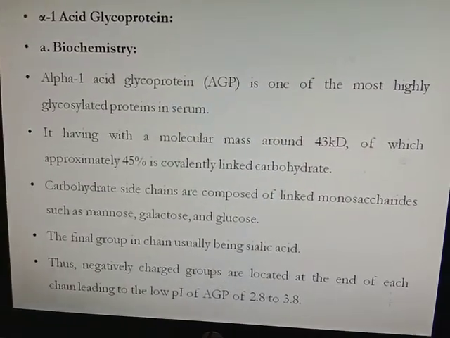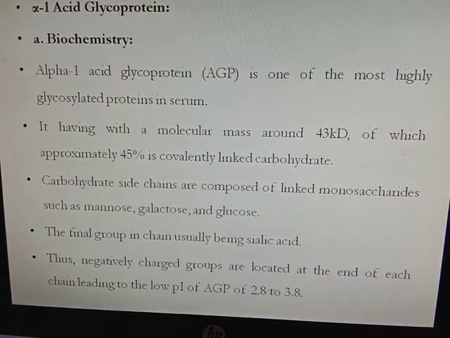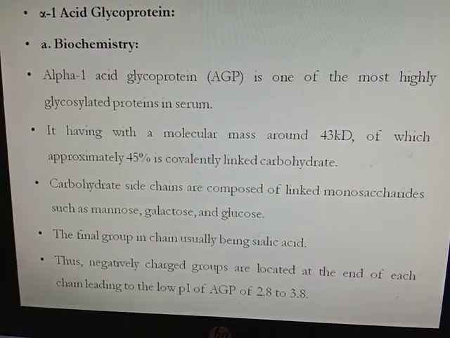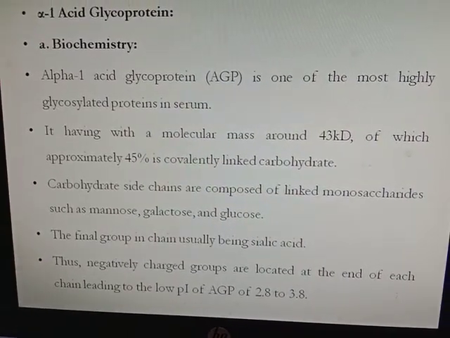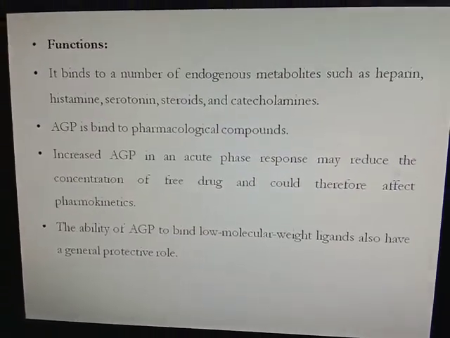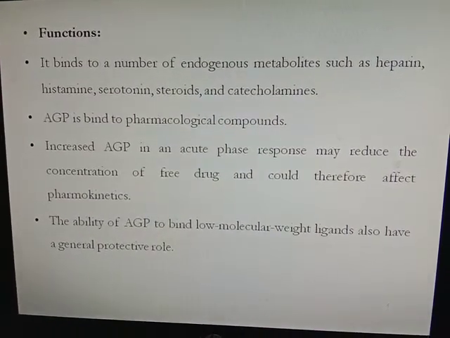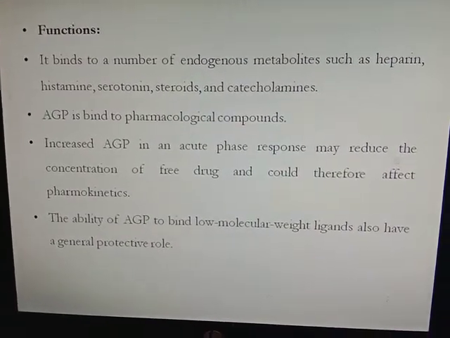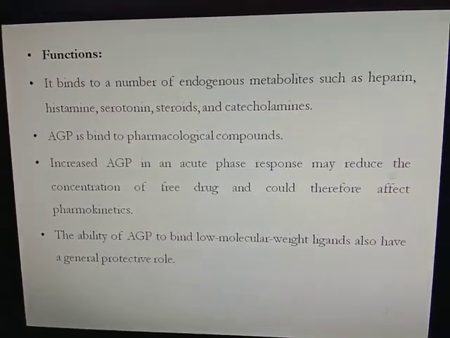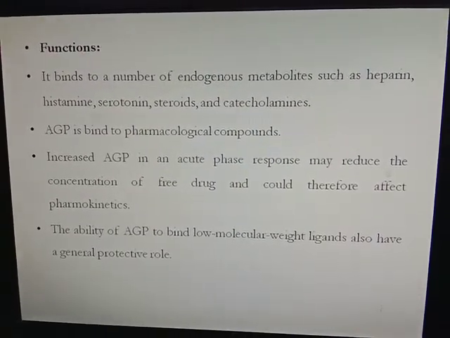Thus, the negatively charged groups are located at the end of each chain, leading to a low isoelectric point. The isoelectric point of acid glycoprotein is 2.8 to 3.8. The function of alpha 1 acid glycoprotein is that it binds a number of endogenous metabolites such as heparin, histamine, serotonin, steroids and catecholamines. Acid glycoprotein also binds pharmacological compounds.